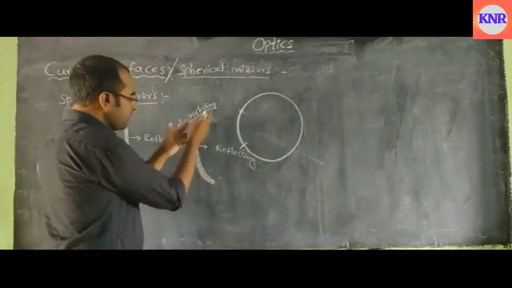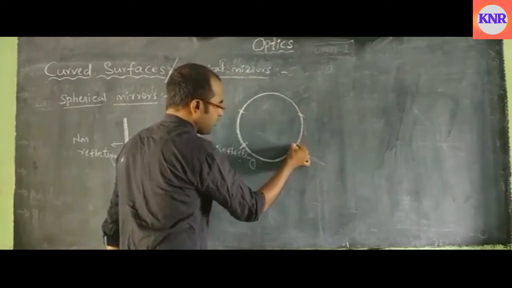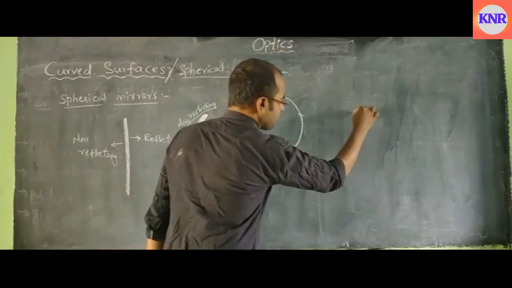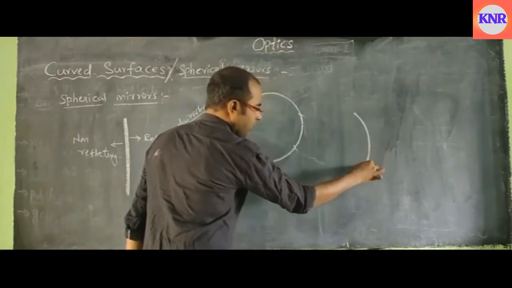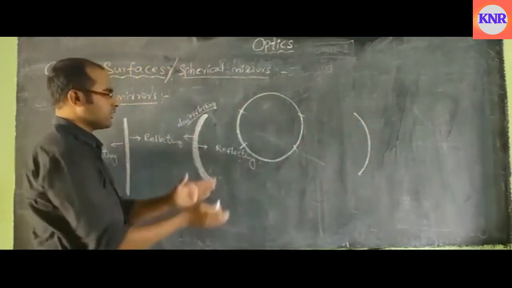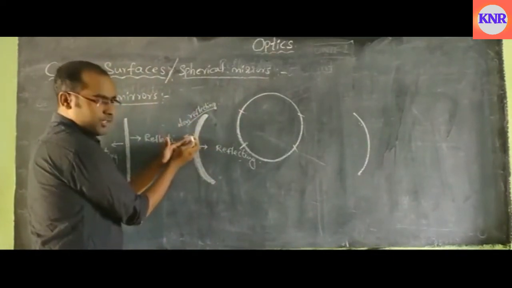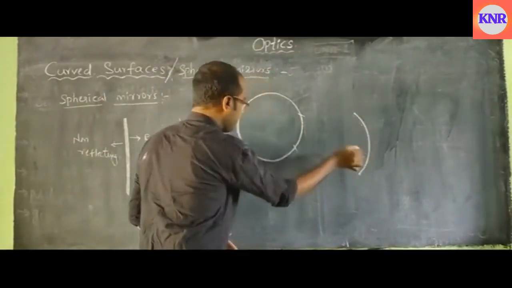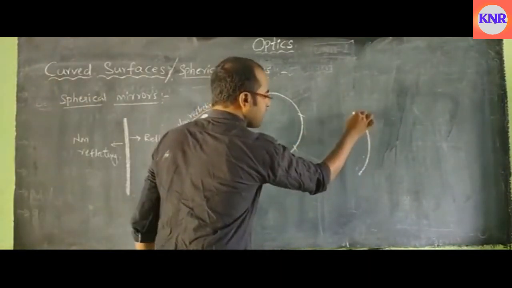Okay, next we have taken this part and we have put it on this side. Let us take another part, and it's magnified. Let us coat on this side. Are you observing this? I have coated this side of the part, and next I'm coating on the inner side. Here it is coated on outer side, and here I'm going to coat on inner side. So let us coat it.